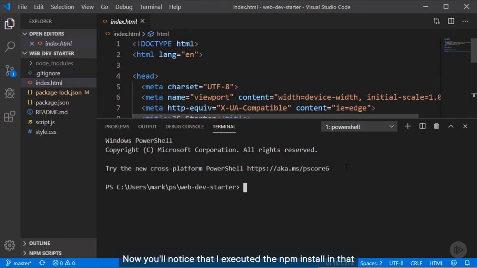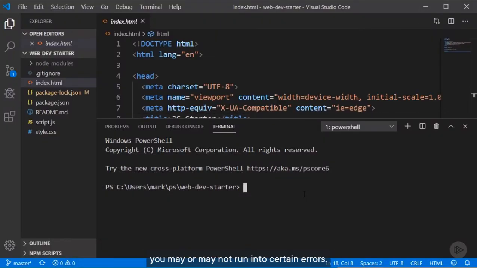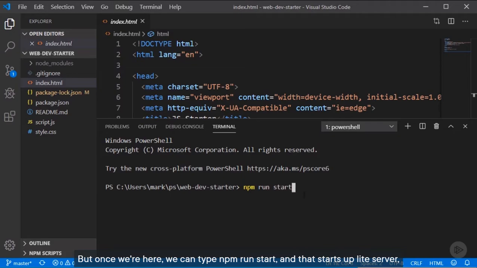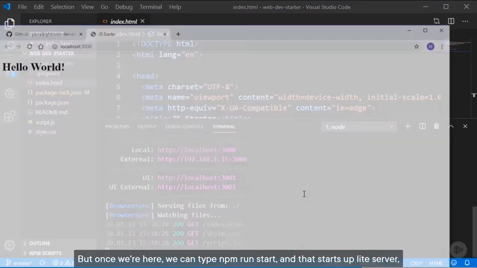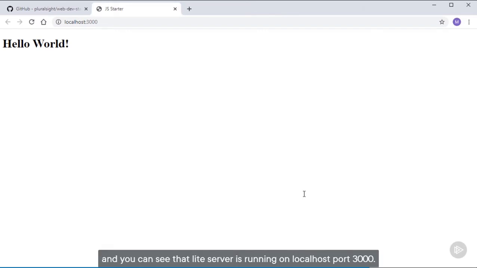Now you'll notice that I executed the npm install in that separate command prompt window right here. And for some reason, that's a safer way to do it. If you execute an npm install within this terminal, you may or may not run into certain errors. So for safety, always run npm install from a command prompt or terminal outside of Visual Studio Code. But once we're here, we can type npm run start. And that starts up Light Server, and it opens up the browser for us. We get hello world. And you can see that Light Server is running on localhost port 3000.